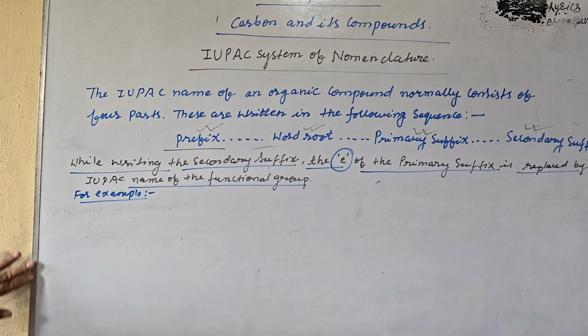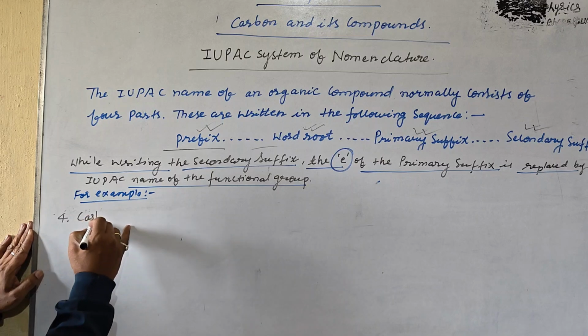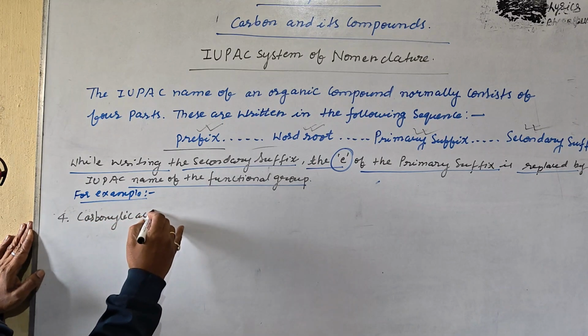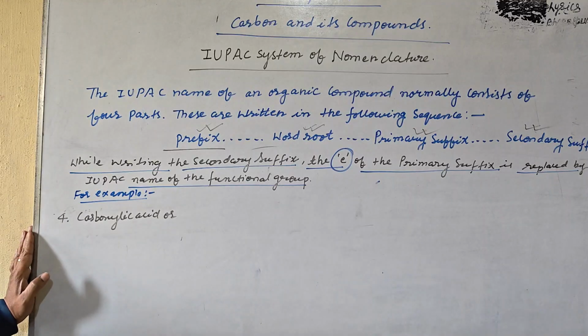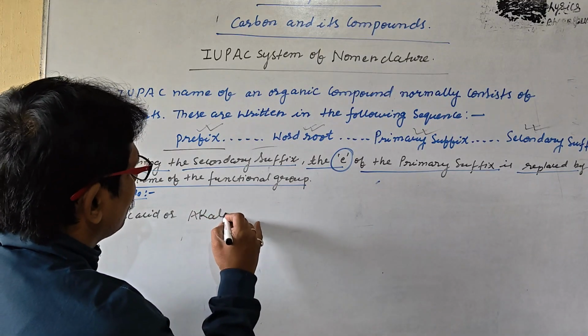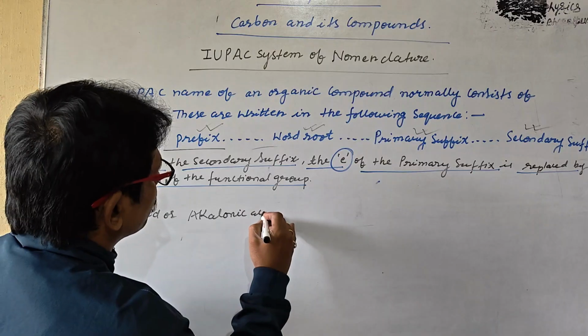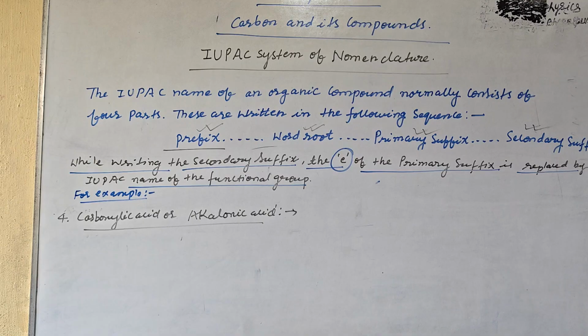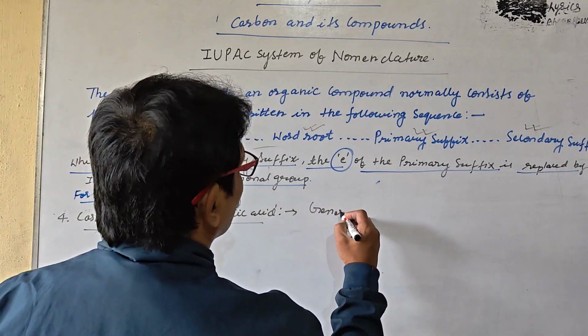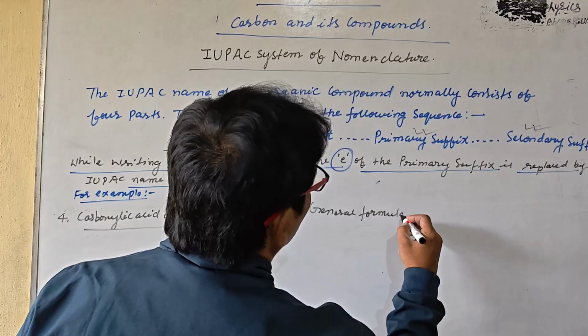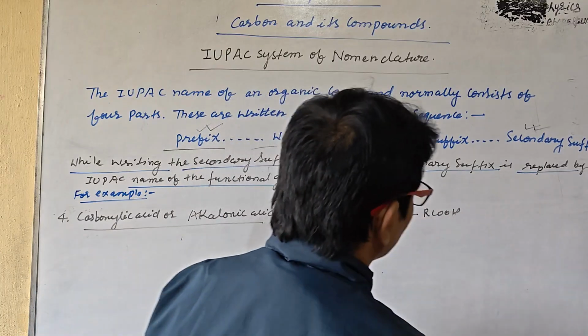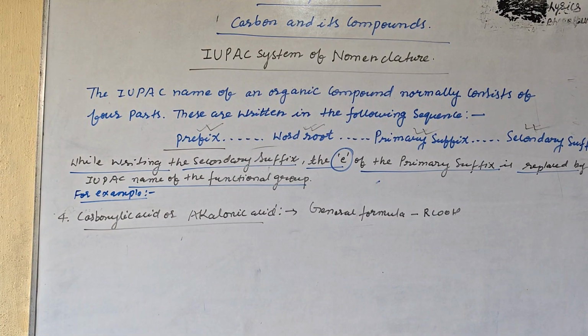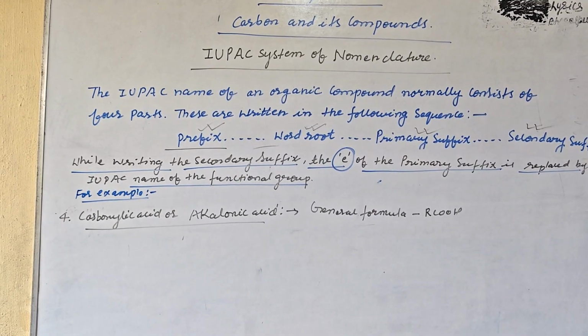So the number 4 is carboxylic acid, or you can say alkanoic acid. So let us understand in a proper way. Alkanoic acid, the general formula is RCOOH. Let us understand about RCOOH. What is the meaning of RCOOH? The general formula of carboxylic acid.